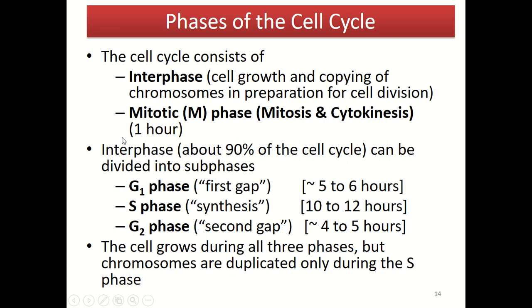Interphase can be divided into three subphases, which are G1 phase, S phase, known as the synthesis phase, and G2 phase, known as the second gap phase. The cell will grow during these three phases. However, the chromosomes are only duplicated during the S phase, which is the synthesis phase of the cell cycle.